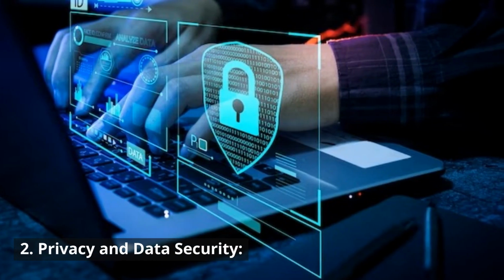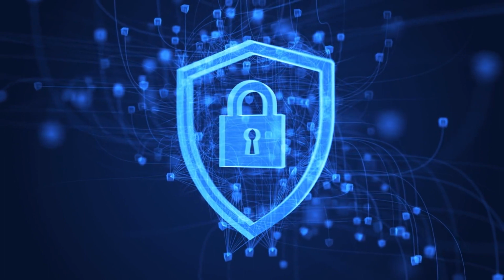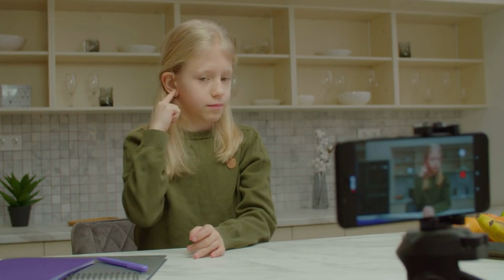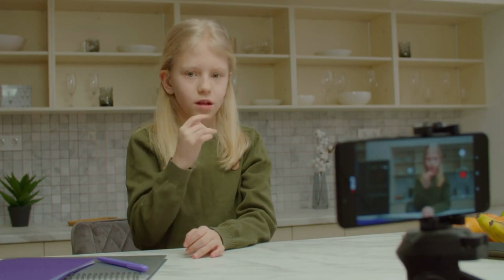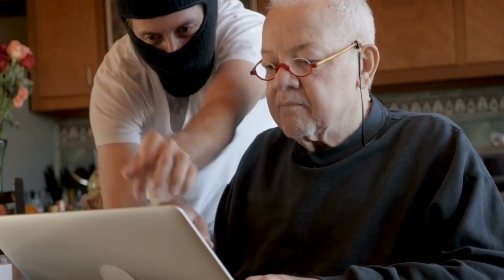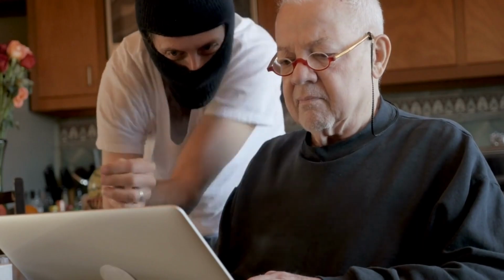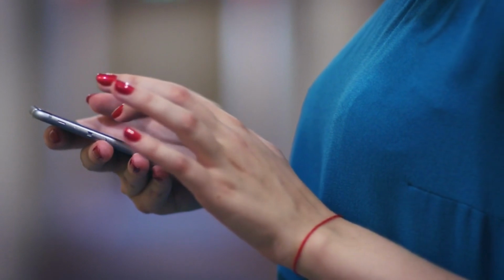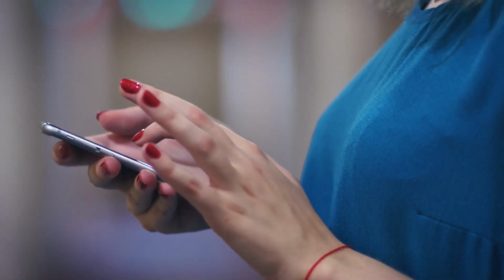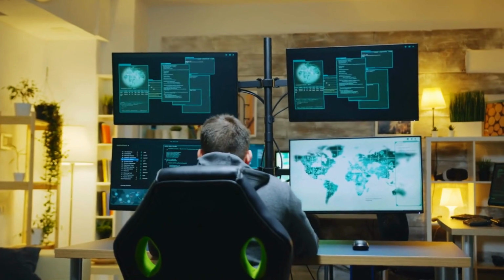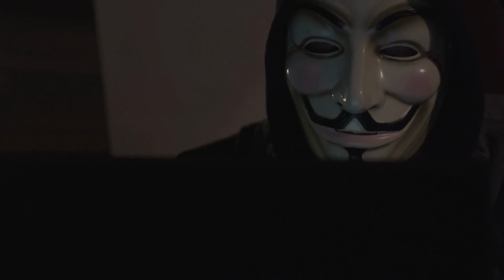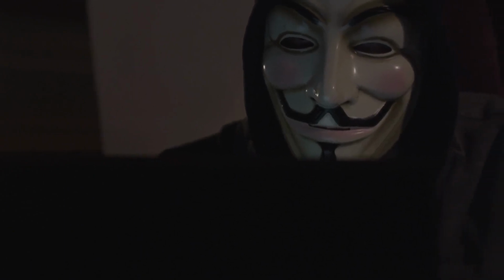2. Privacy and data security. Privacy and data security are significant concerns when it comes to the dangers of ChatGPT. Interactions with the AI language model often involve the exchange of personal or sensitive information. If the handling of this data is not done securely, it can lead to privacy breaches and potential misuse. When users engage with ChatGPT, they may inadvertently share personal details such as names, addresses, phone numbers, or even financial information. If this data is not properly protected, it could be stored or accessed by unauthorized individuals, resulting in identity theft, fraud, or other malicious activities.